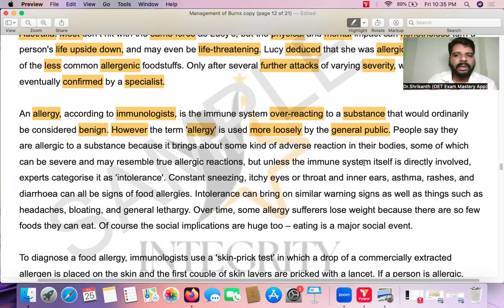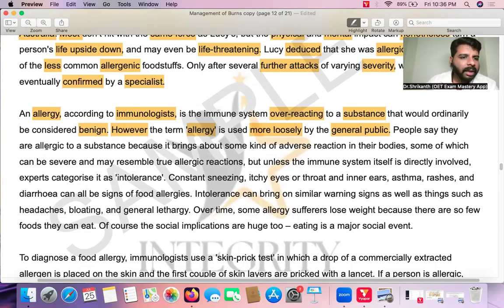But the general public means what? The normal people. The normal people don't have medical knowledge. So the term allergy is used very loosely. That is, even if it is not an allergy, even if it is something else, the general people will use the word allergy only. The third sentence, people say, now what are people saying?